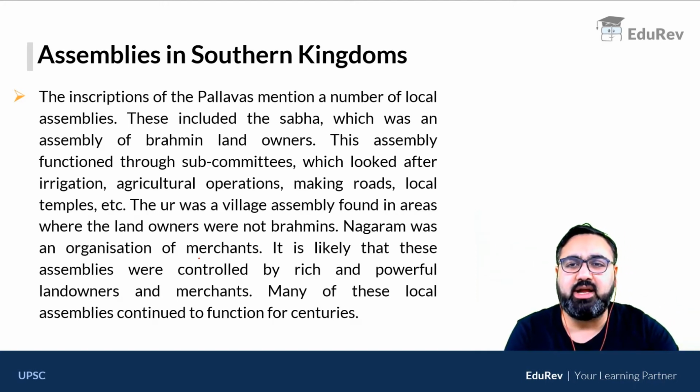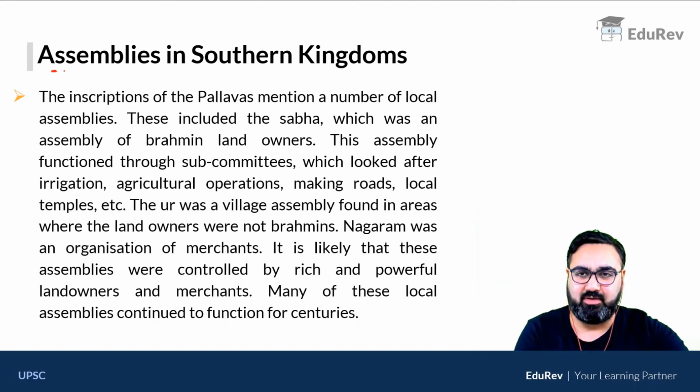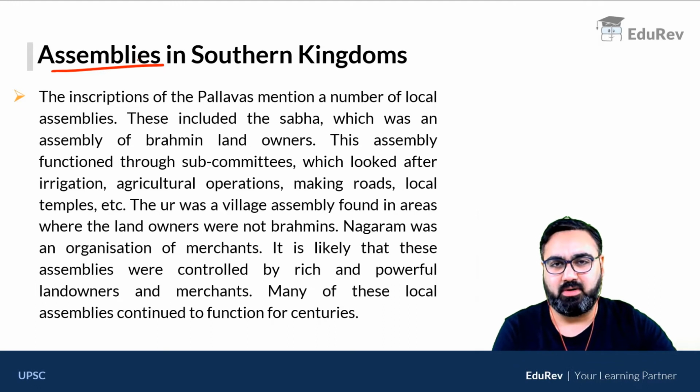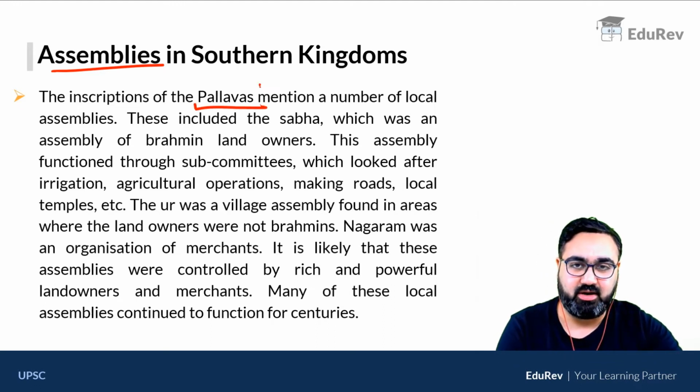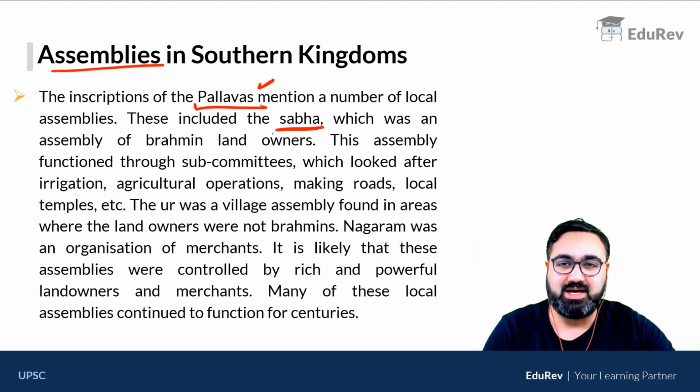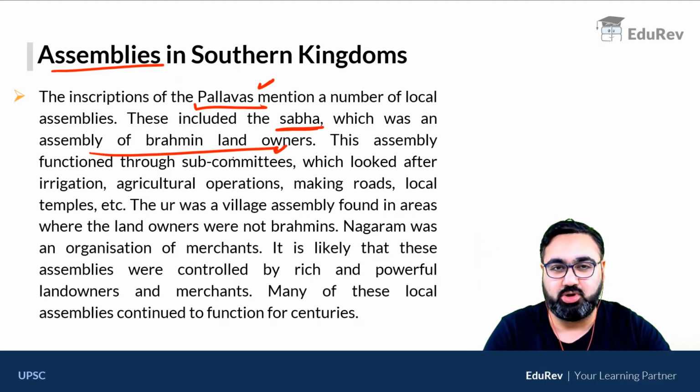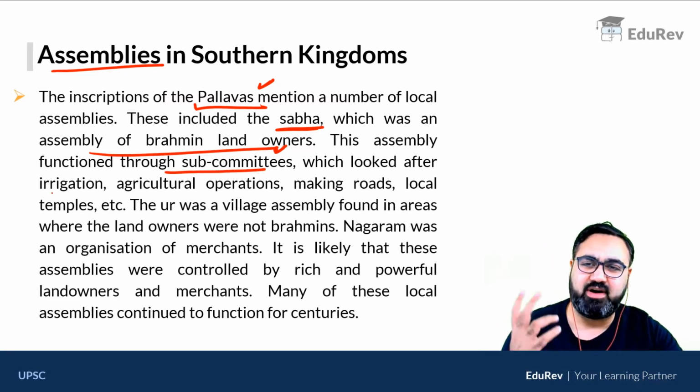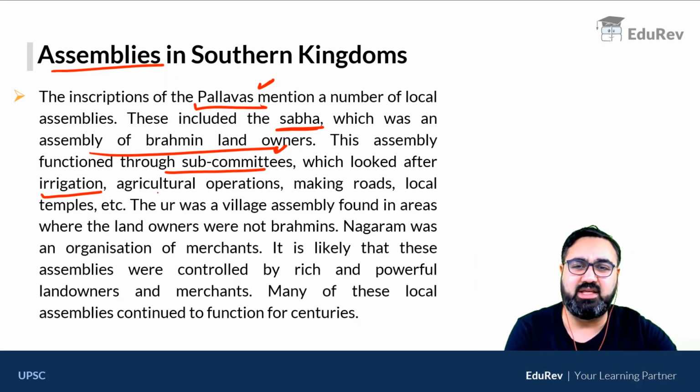Now in South India, there are a number of assemblies that were made. Assemblies means different groups of people, especially in the Pallava kingdom. There were different types of agency. For example, Sabha. Sabha means assembly of Brahmin land owners where only Brahmins used to live. They had different subcommittees to work for different things. Irrigation की अलग subcommittee थी, agriculture, operation for making road, etc.